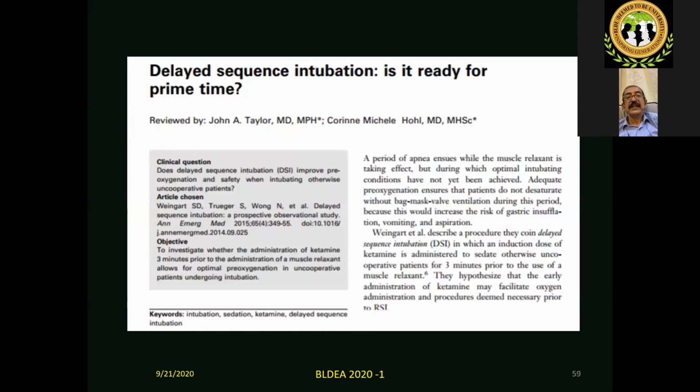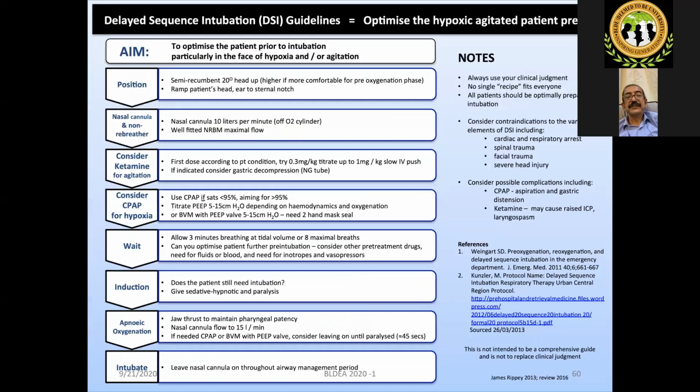I am not going into the details of this. Next. This is for you, just slightly. It's just a part of that, to show that this is something which you need to learn: the delayed sequence intubation guidelines. It's particularly used in the emergency department. You can use it in the OT also. Next.